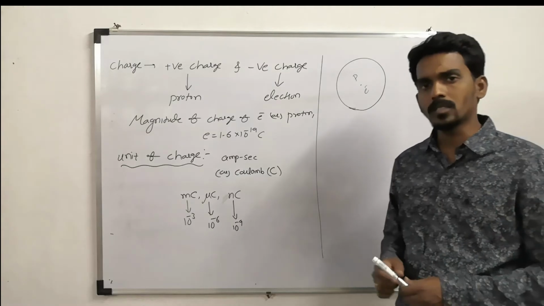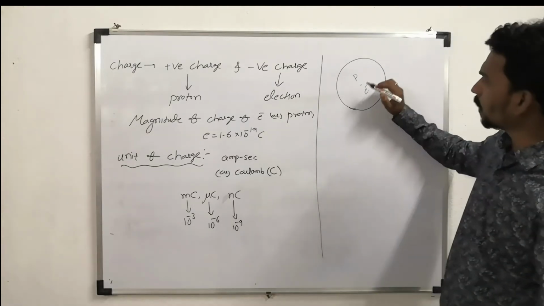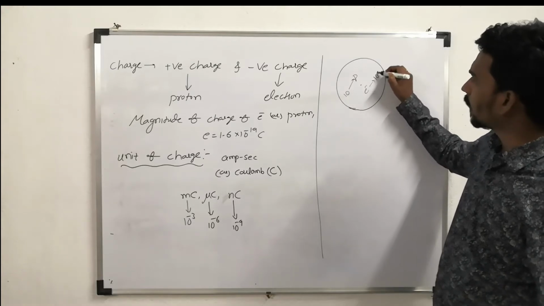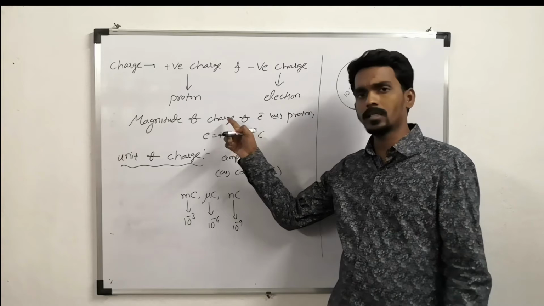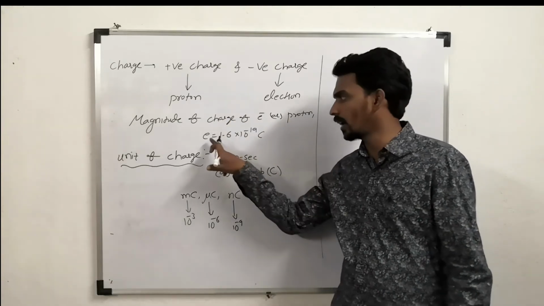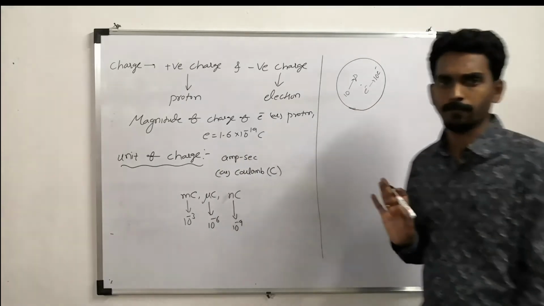The number of protons is always equal to the number of electrons. Let's say inside one atom there are 10 protons and 10 electrons.